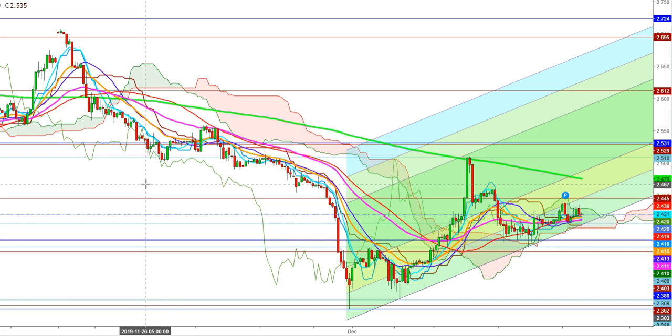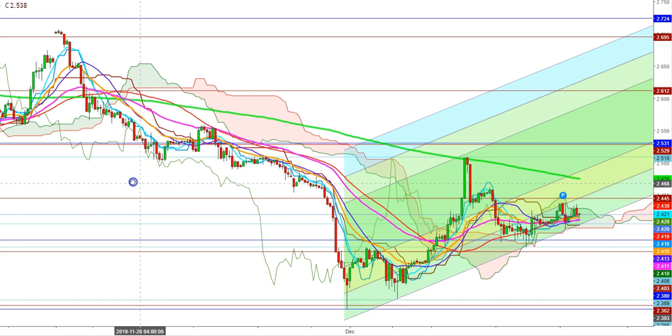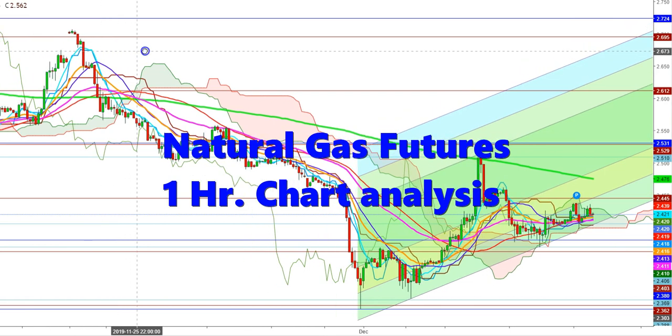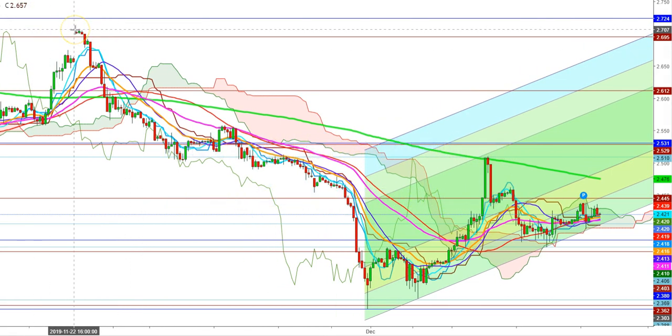So friends, let us start the day to analyze the movements of natural gas futures in different time frames. Here you can see an hourly chart of natural gas futures where you can see that since November 22nd, 2019, when the natural gas futures touched the highs of $2.707, we have seen continuous decline in natural gas futures when the natural gas futures touched the lows of $2.270 on November 29, 2019. And since then, in an hourly chart, the natural gas futures have found a bottom at these levels.